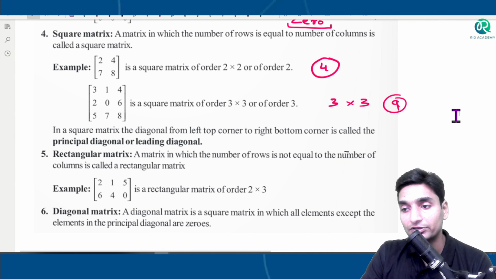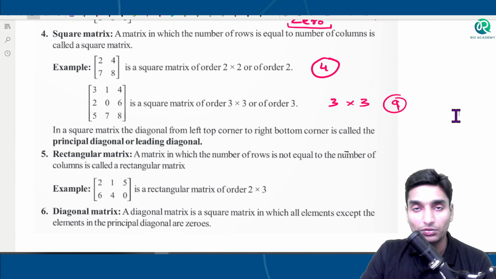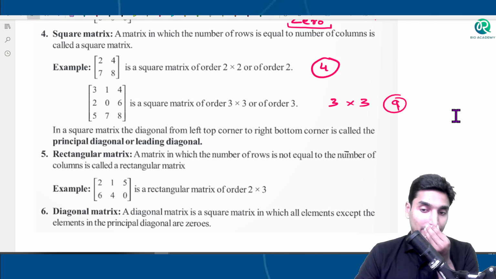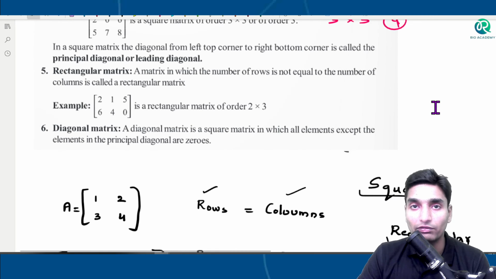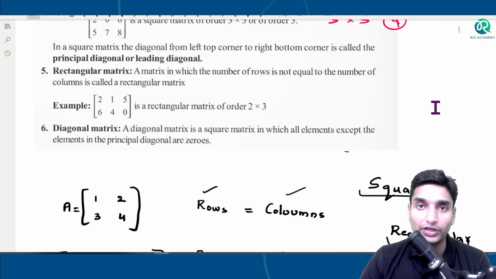So rectangular matrix, as I told you, the number of rows and number of columns are not equal, and here there won't be any diagonal, because in case of rectangular matrix, guys, we are not going to go up with the diagonal format. It will be very much on a complicated basis if we do that in case of matrix. But in case of rectangle, we already have diagonals.